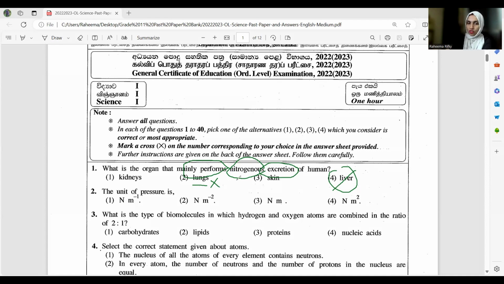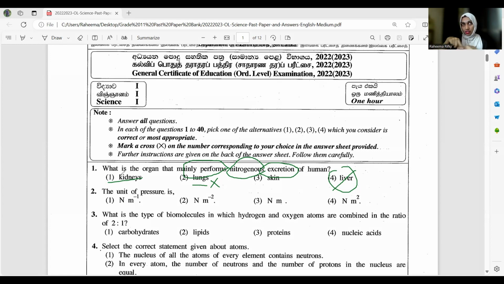Next, I'm going to focus on the words mainly performs. When we consider the contents, kidney produces urine and skin produces sweat. When we see the content and the nitrogen percentage, when we compare kidney and skin, the most appropriate answer is kidney, because the organ that mainly performs nitrogenous excretion of human is kidney. So this is the answer.